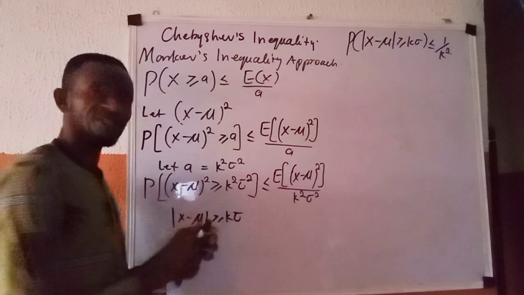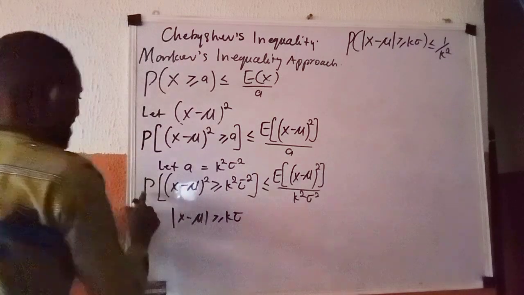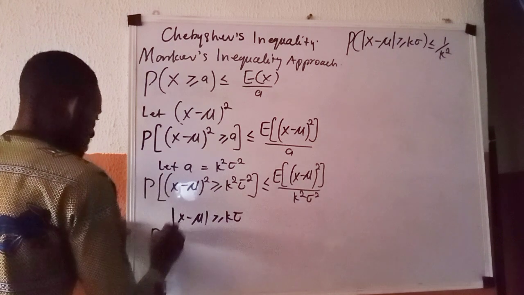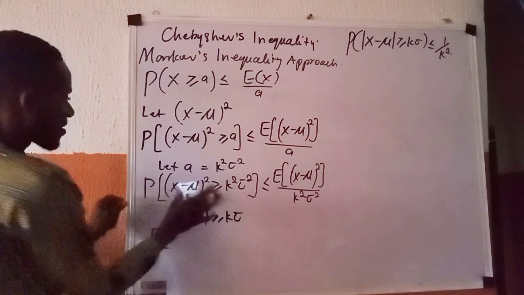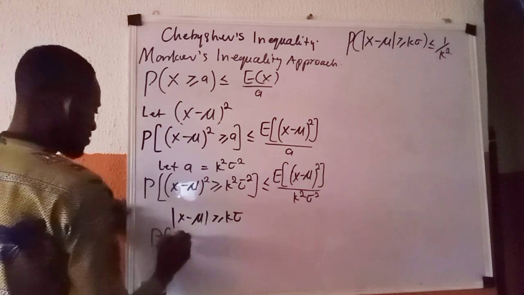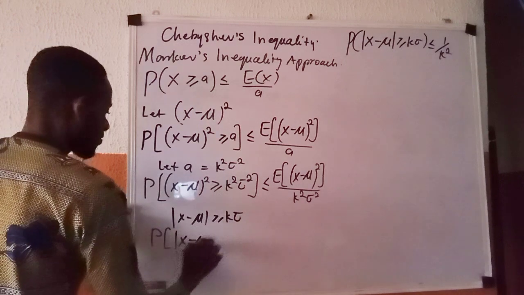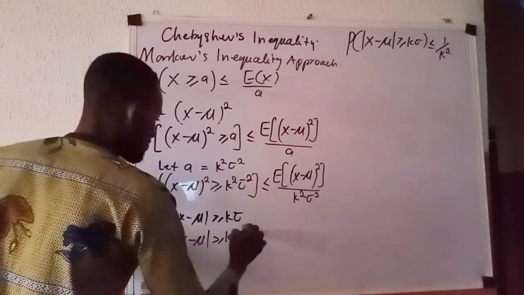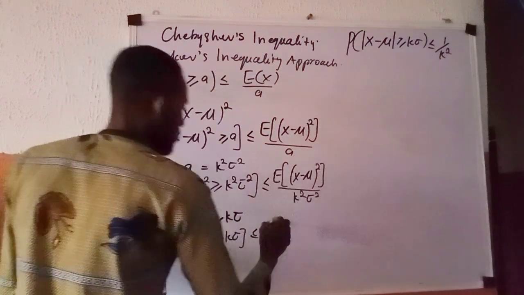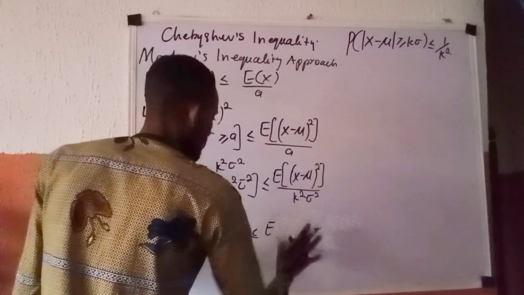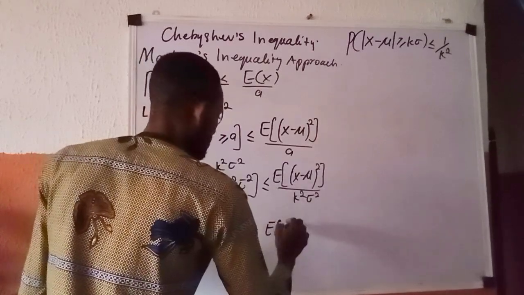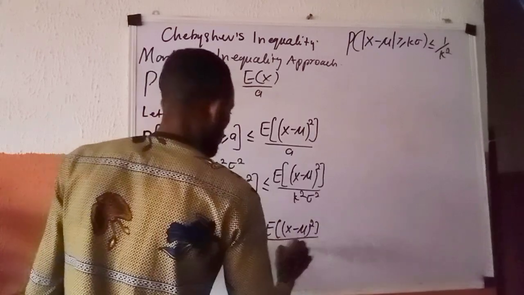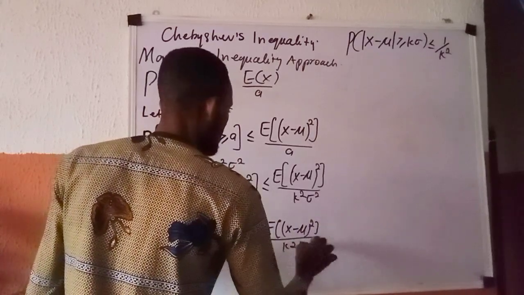So the whole of this I'm going to replace with this: P of the absolute value of X minus mu greater than or equal to K sigma is now less than or equal to E of (X minus mu) all squared, all over K raised to power 2, sigma raised to power 2.